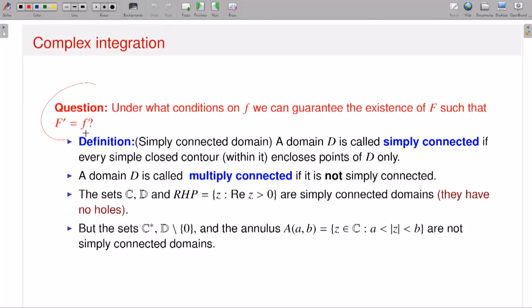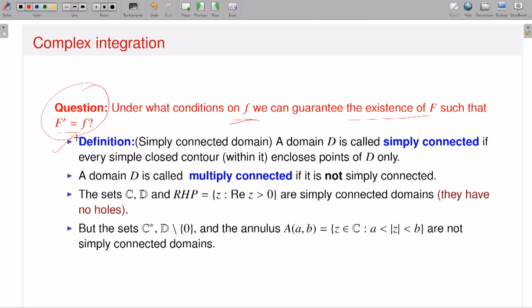So my plan for today's lecture is to give some conditions on my function small f so that I can say that if it satisfies them, then small f always possesses what is called an antiderivative or primitive. This is the kind of question I would like to investigate. The question is: under what conditions on my function small f can we always guarantee that there exists a capital F such that capital F prime is equal to small f, or that small f possesses an antiderivative?